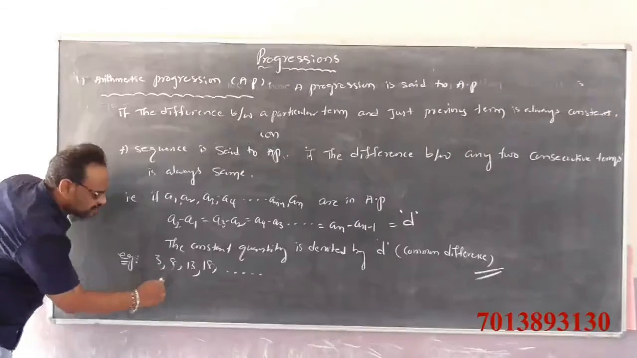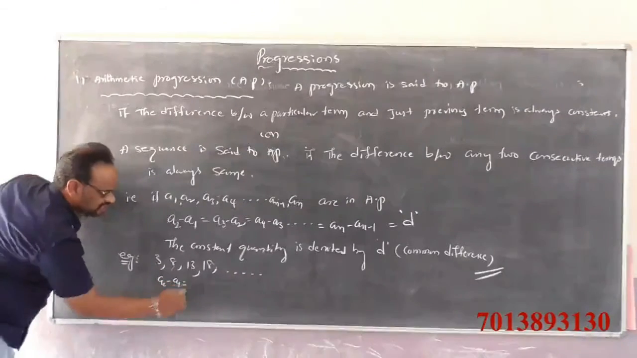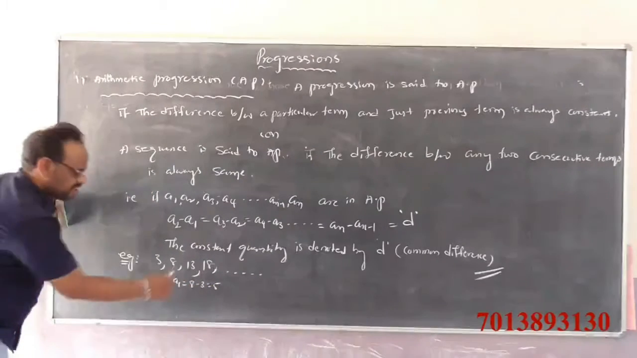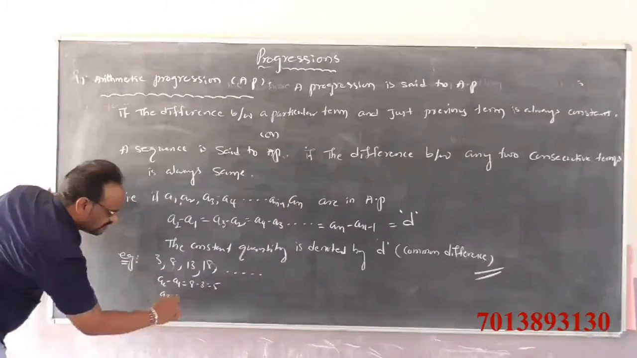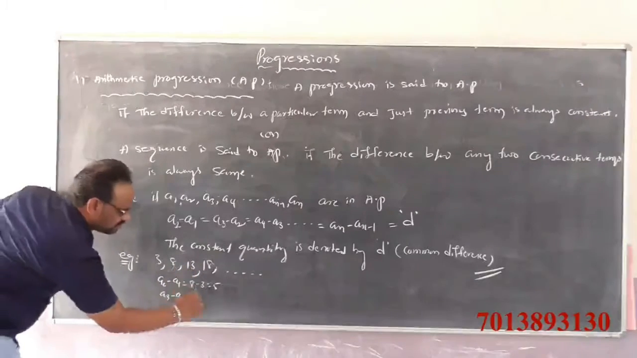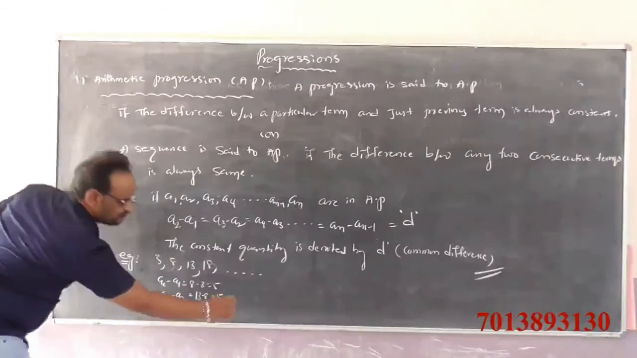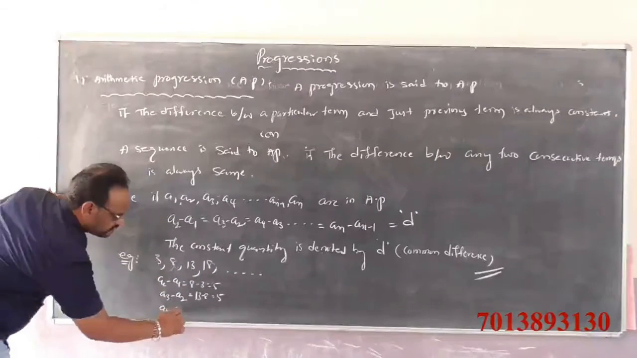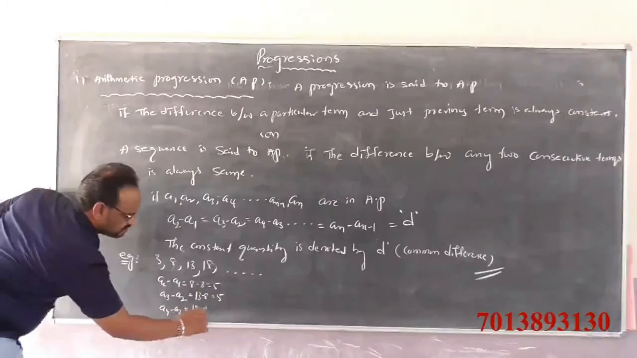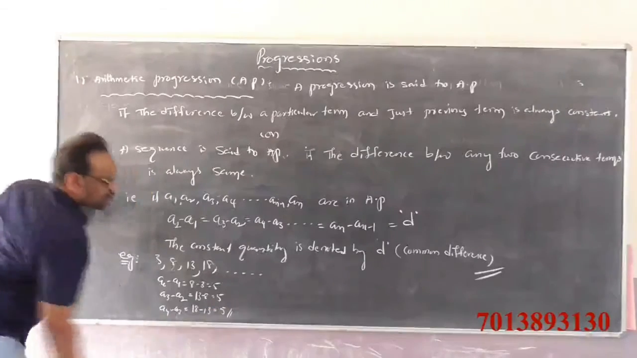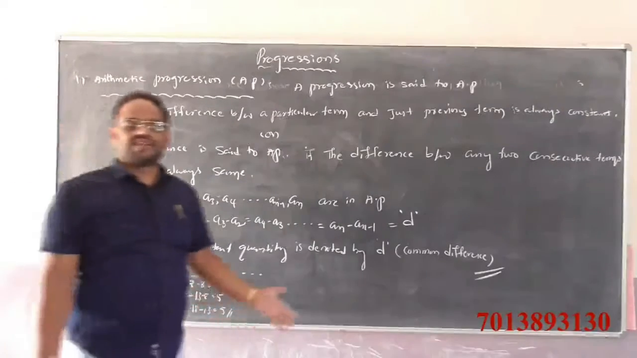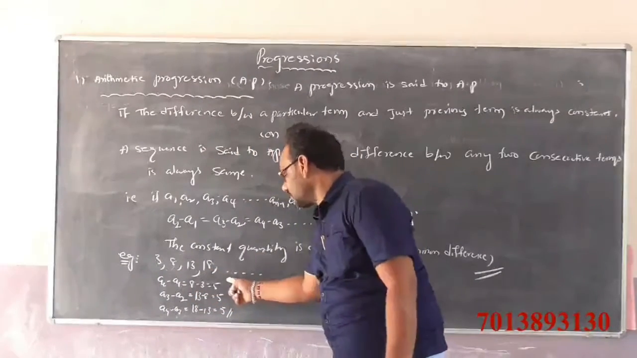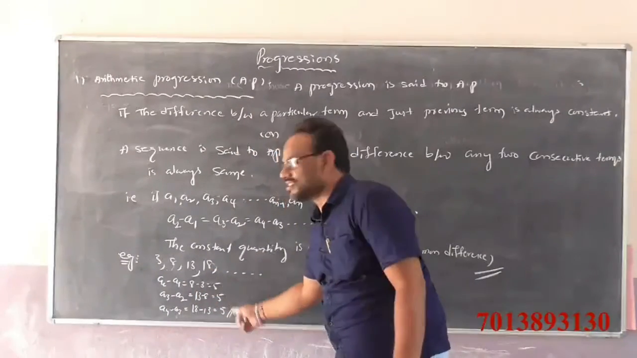Take here A2 minus A1. A2 minus A1 is equal to how much? 8 minus 3 is nothing but 5. A3 minus A2 is 13 minus 8, which is 5. A4 minus A3 is 18 minus 13, which is 5. So the difference between any two consecutive terms is the same, a constant quantity.